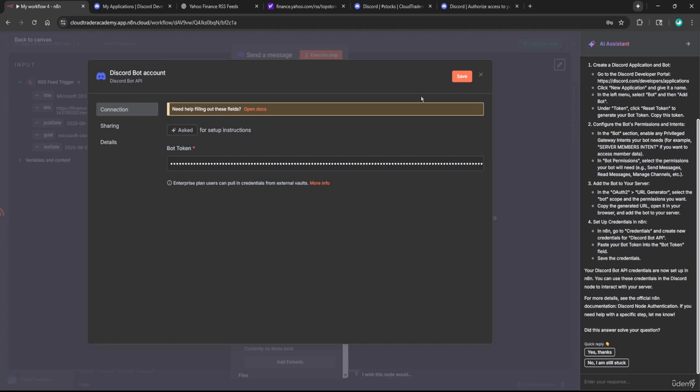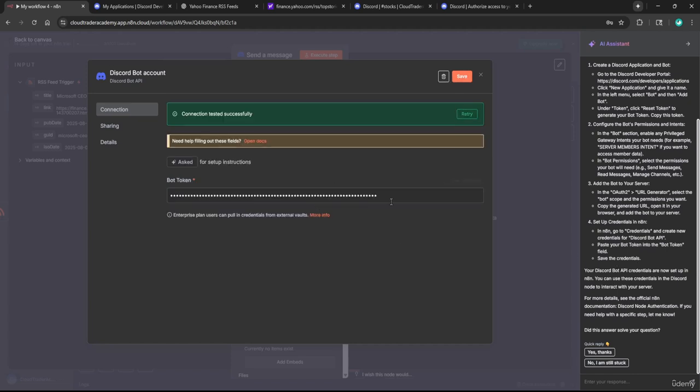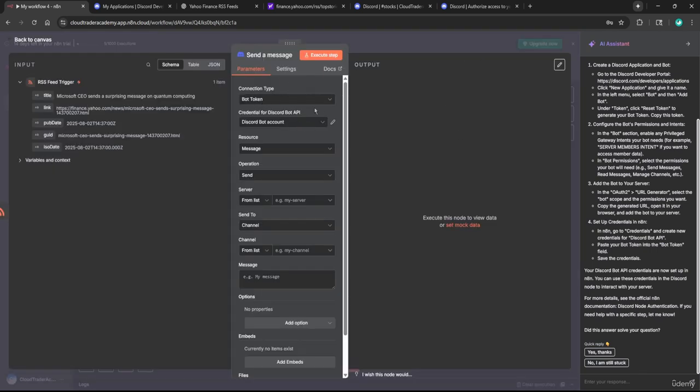Same thing works here. I'm just going to click on save. Oops, I had to recopy my token over because I think I actually copied the URL to invite the bot. So I had to fix that. And there we go. Let's click save. And now we have successfully connected our Discord bot.